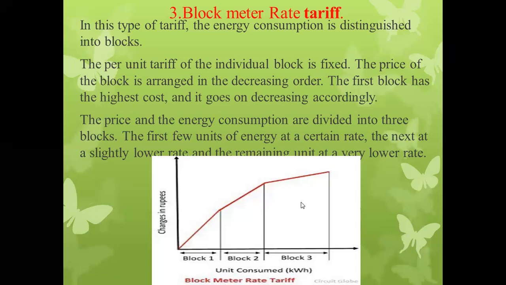So remember this one, block meter rate tariff is very important. In this tariff structure, the price of the block is arranged in the decreasing order. The first block has the highest cost and it goes on decreasing accordingly.